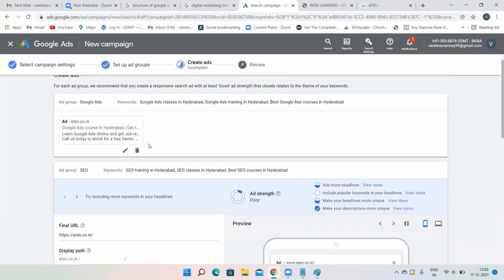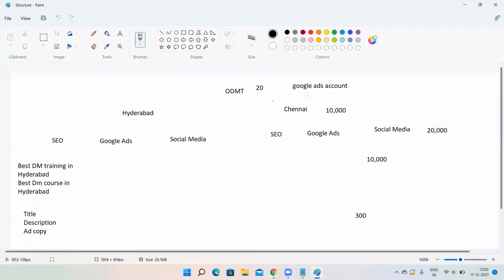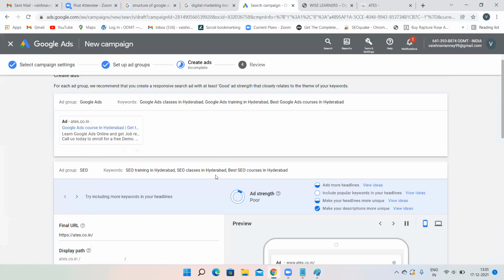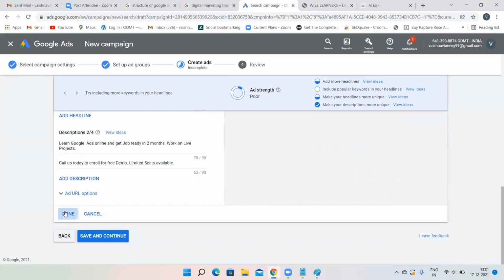Which campaign is this? The Hyderabad campaign. I have done it only for the Hyderabad campaign. Again, I have to do it for the Bangalore campaign, or Chennai, whatever we have taken. For SEO and Google Ads, whatever process I have done, give an ad group name, SEO. Under the ad group, I have to give the particular keywords for SEO and particular keywords for Google Ads. After that, I have to create the advertisement, that is, a title and description for SEO, and a title and description for Google Ads also. This same process, whatever we have done for Hyderabad, we have to do for Chennai also. So just click on done.